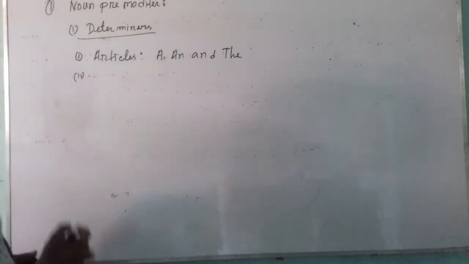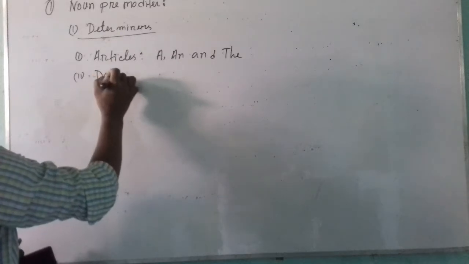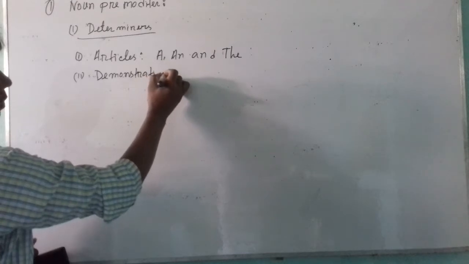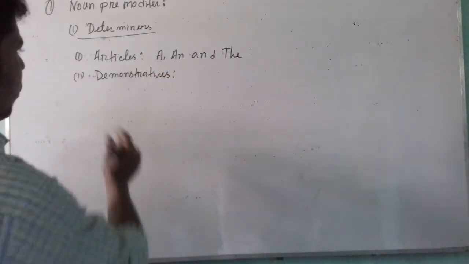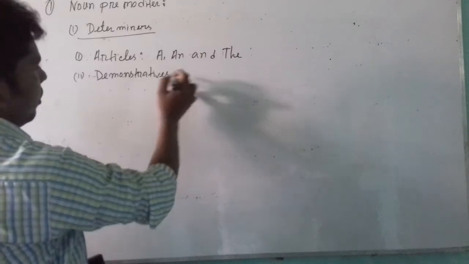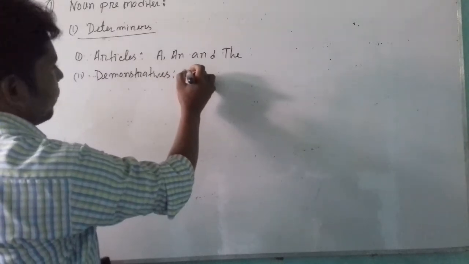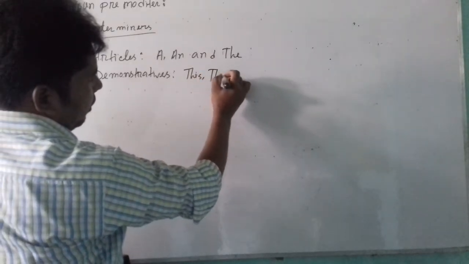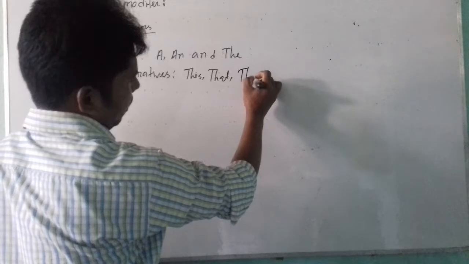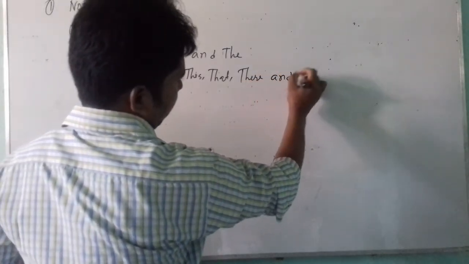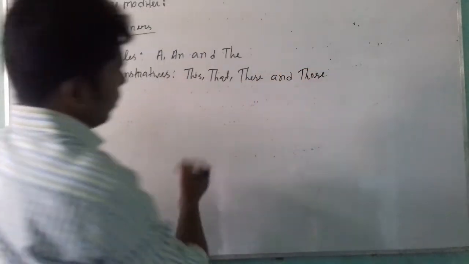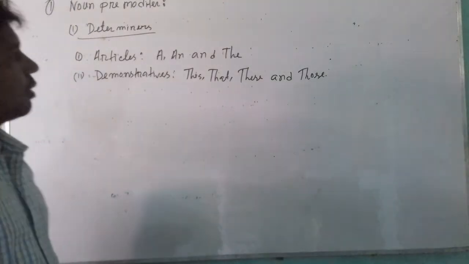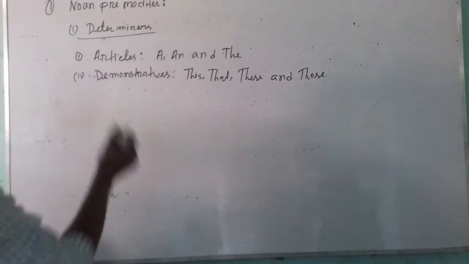Number two, demonstratives. We know that demonstratives. These are demonstratives: this, that, these, and those. These are called demonstratives. And these words are also used as predeterminers of nouns.